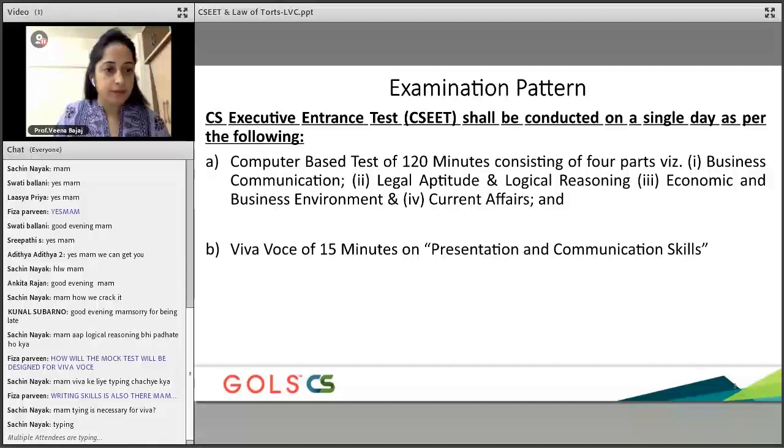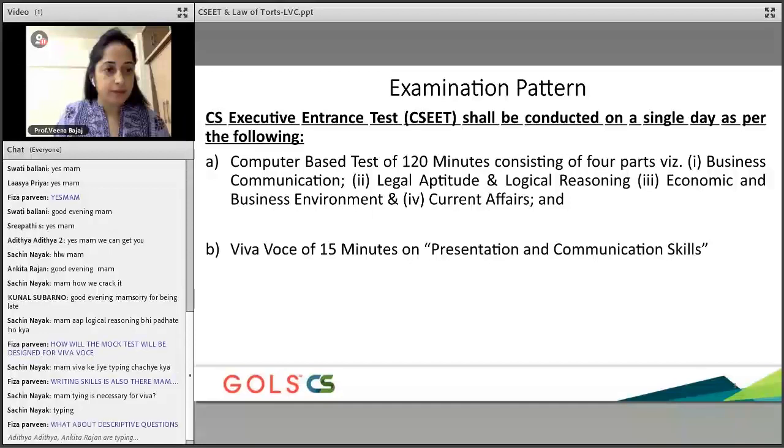As I told you, there is no syllabus that's given by ICSI, but we've built on that syllabus. So if you happen to join our classes, you will get access to all the 4 subjects. And when I say 4 subjects, the current affairs, Viva, VOC, everything gets included there.